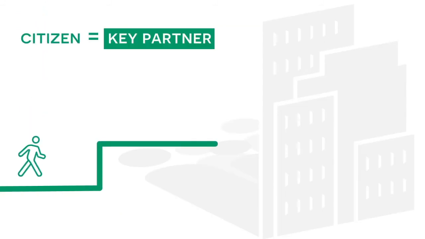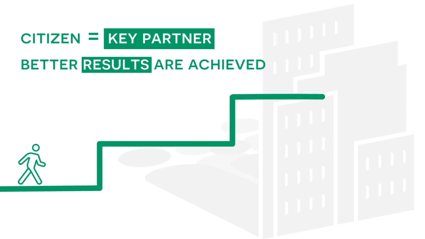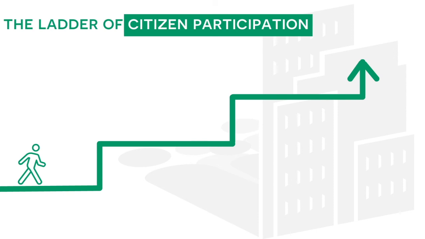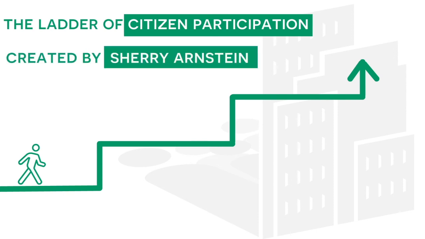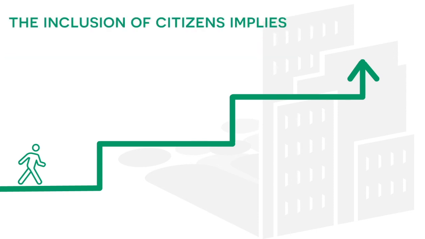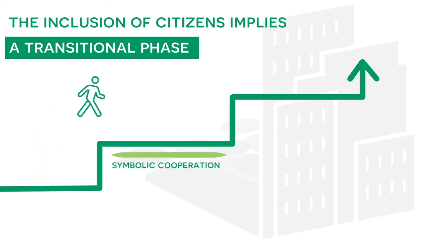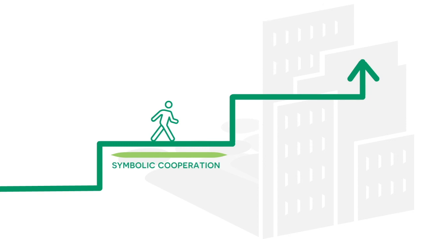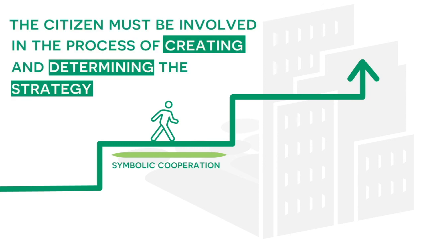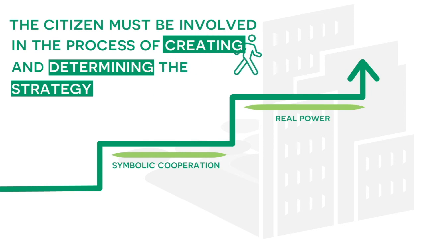Several studies have shown that when the citizen is considered as a key partner, better results are achieved. With reference to the ladder of participation created in 1969 by Sherry Arnstein, the inclusion of citizens generally implies a transitional phase. This is the phase of symbolic cooperation. In the end, the citizen must be involved in the process of creating and determining the strategy.